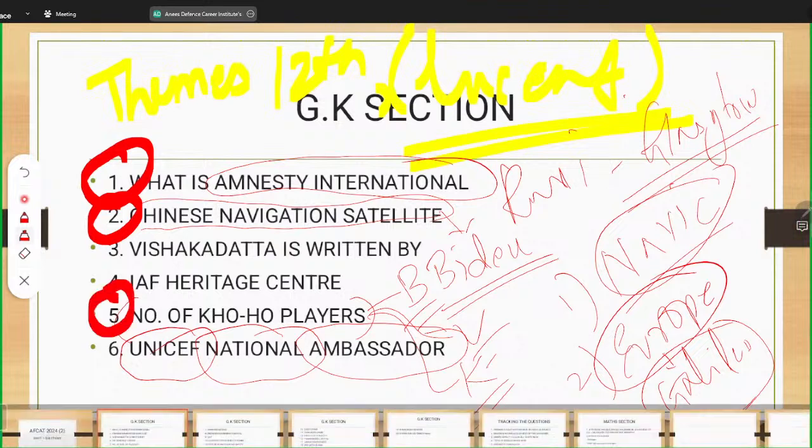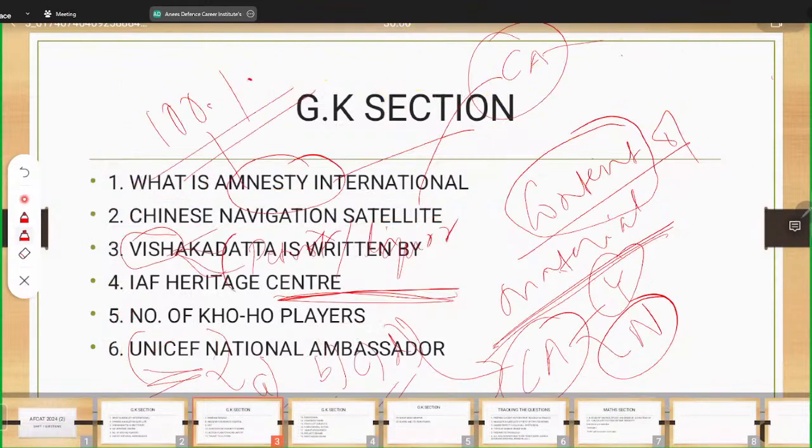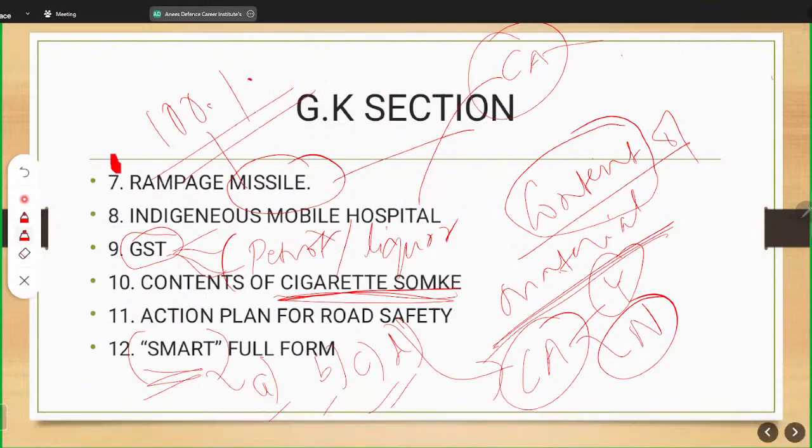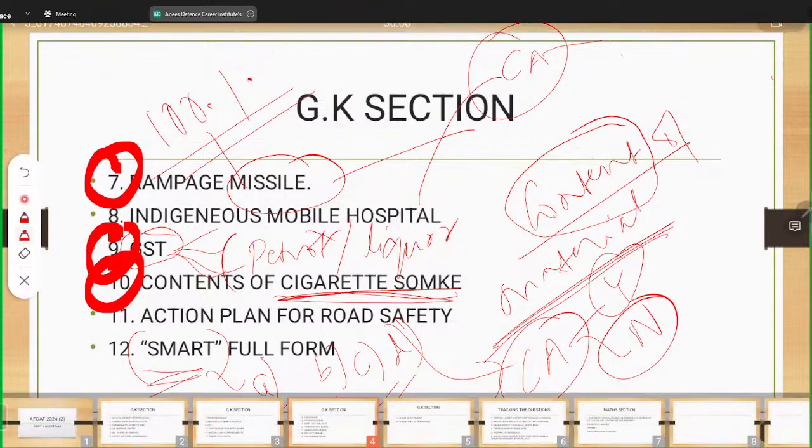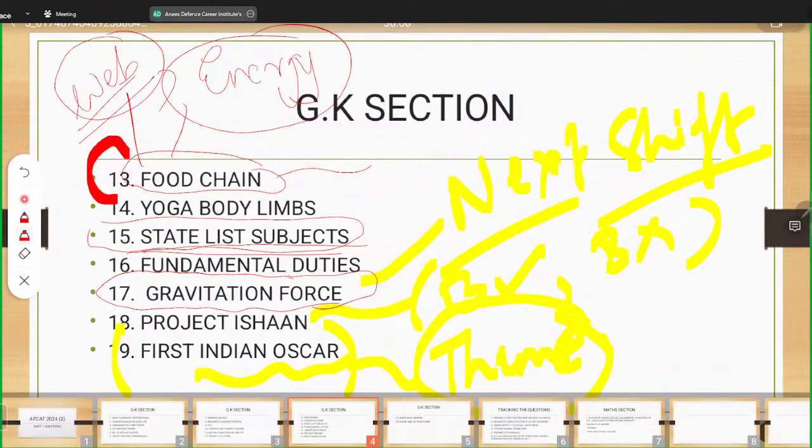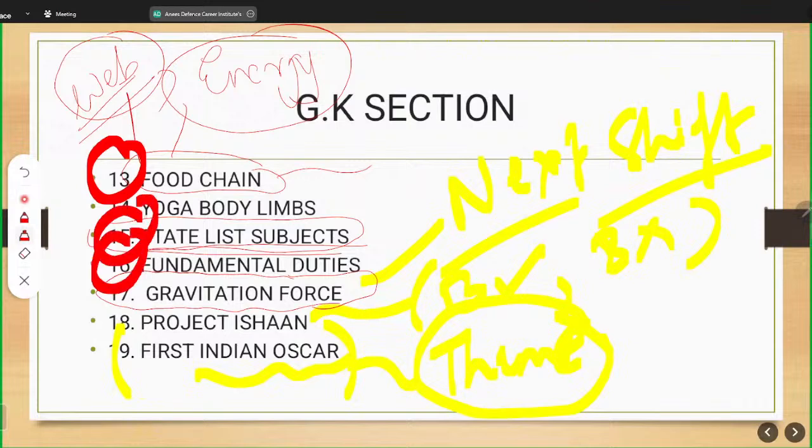Then moving to the next slide, you should know the Rampage missile. Then GST, contents of cigarette. Next slide: food chain, state list, fundamental duty, gravitational force.